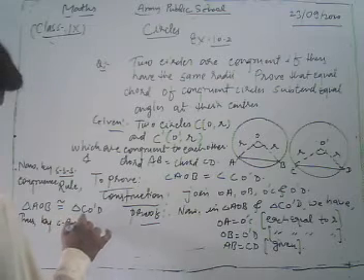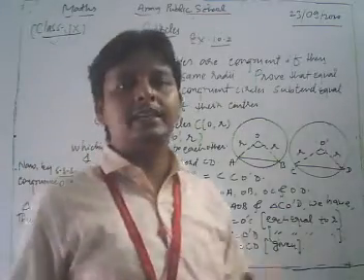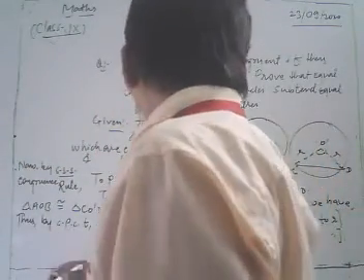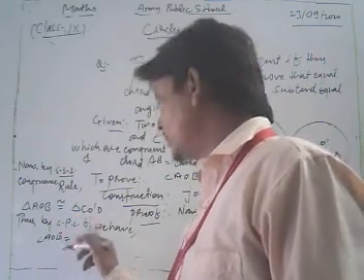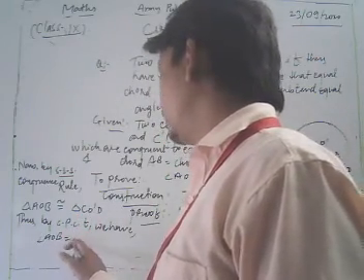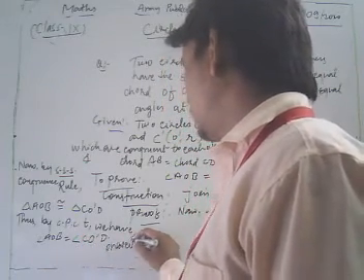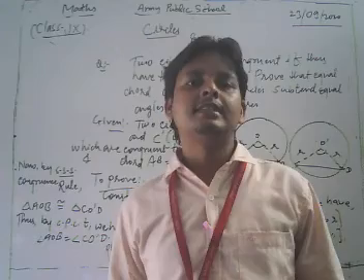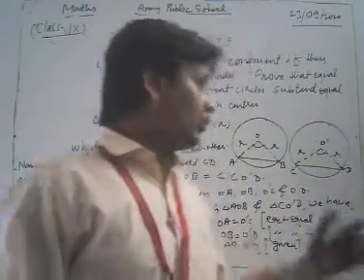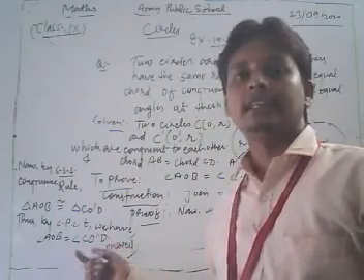Now by CPCT, what do we have, dear students? By CPCT we can say that angle AOB must be equal to angle CO'D. Hence proved. In this way, dear students, we can say that equal chords of congruent circles subtend equal angles at the center.